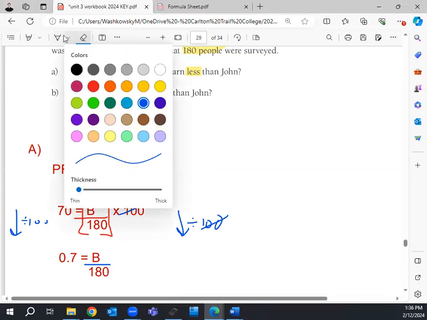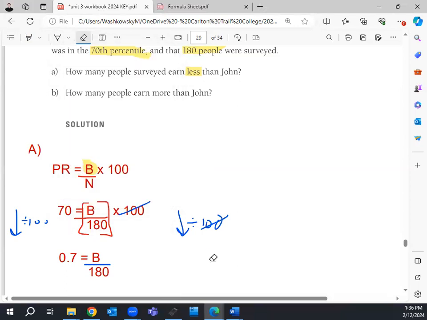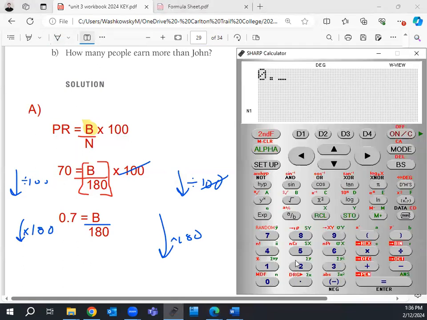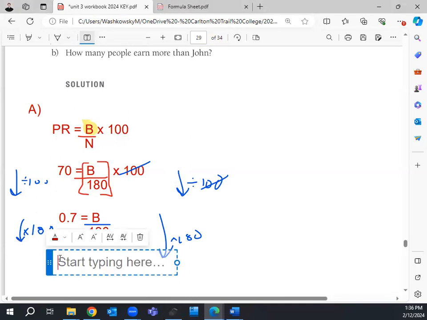So the next part here is, well, I need to get rid of the 180 now, right? And what's it doing to the B? It's dividing. So what's the opposite of dividing by 180? It is times by 180. So 0.7 times 180 on this left side is going to give me 126.